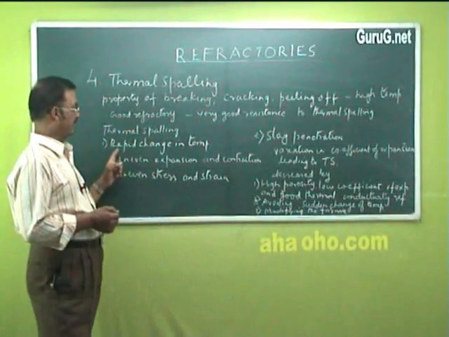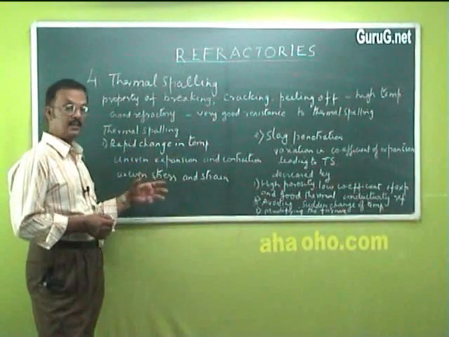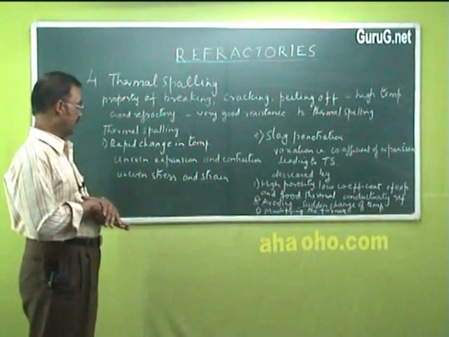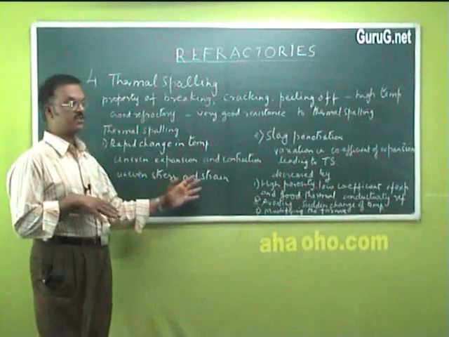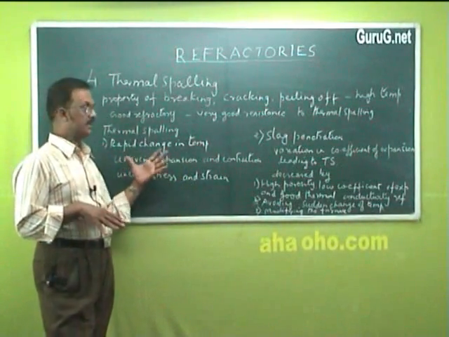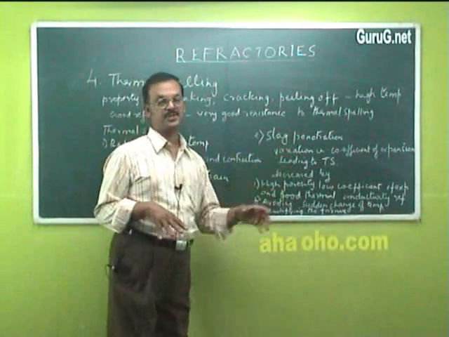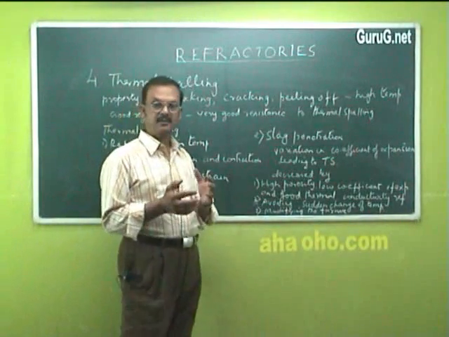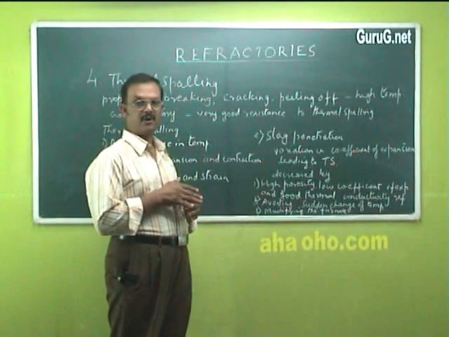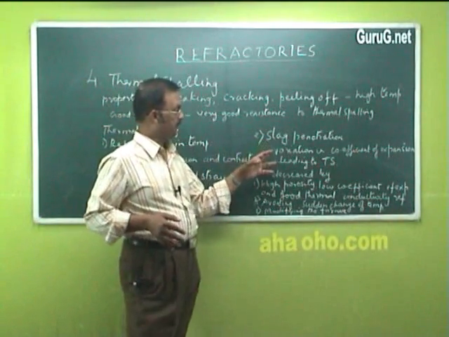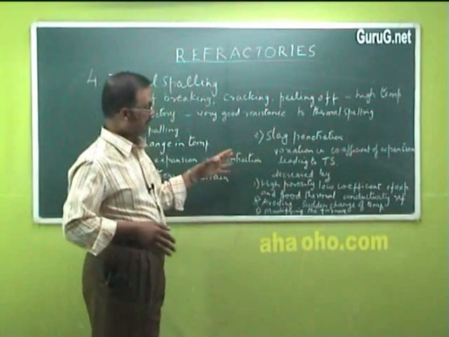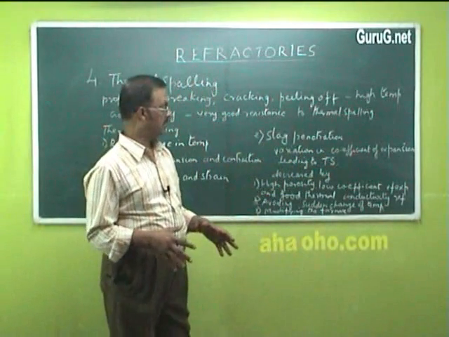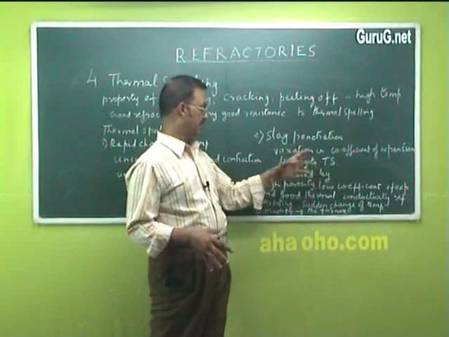The first reason is, when there is a rapid change in temperature, then uneven expansion and contraction can take place. That is, an uneven stress and strain will lead to breaking, cracking, etc. Second is slag penetration. In metallurgical operations, we get slag, that is, all the unwanted materials form a thick liquid, and this can bring about variation in the coefficient of expansion of the material. Then this will lead to thermal spalling.